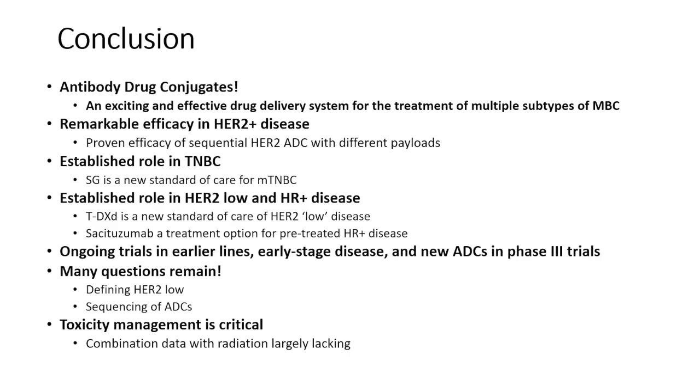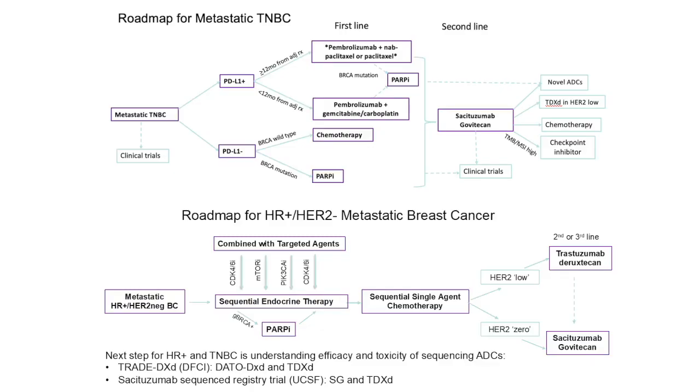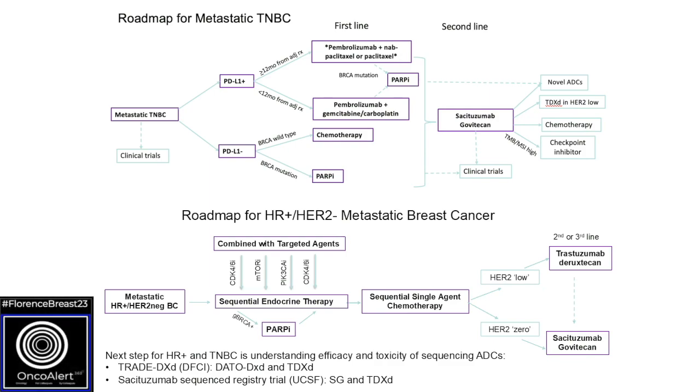I've shown you efficacy across the different subtypes. There are many trials ongoing, and toxicity management is clearly critical, and combination with radiation, which we'll hear about in the next talk, is largely lacking. A roadmap for metastatic triple-negative breast cancer and hormone receptor-positive disease now has to include antibody-drug conjugates, and I believe in the near future will include this in the treatment of early-stage disease as well.